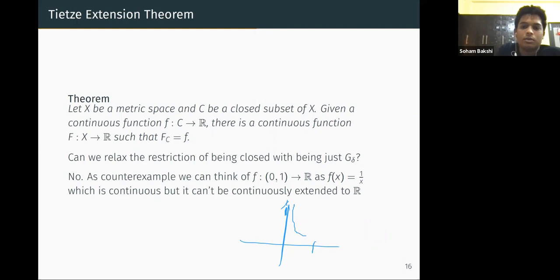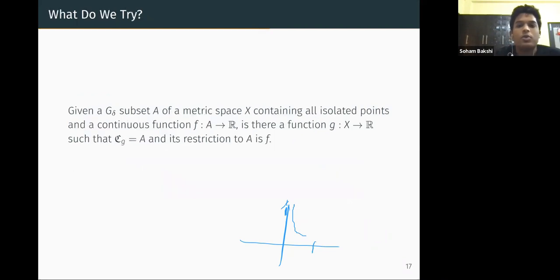Okay, so what we want to do here is try to make an analogous theorem of this for maximally discontinuous extensions. This is a theorem for continuous extensions, right? So what we try is this: given a G delta subset A of a metric space containing all the isolated points, and a continuous function from A to R, can it be maximally discontinuously extended? Like, is it always maximally discontinuously extendable?